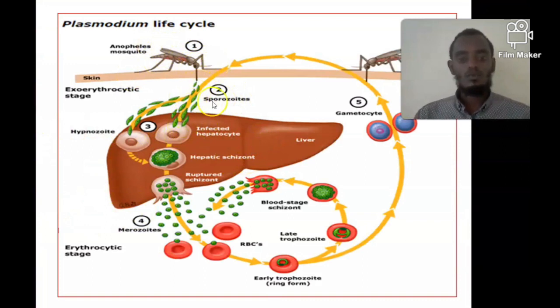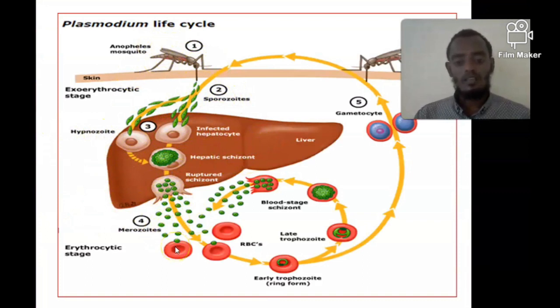In the liver, these sporozoites multiply around 1,000 times and change into hepatic schizonts. Some of the sporozoites may be stored within the hepatocytes and become dormant. That means they don't replicate for some period of time and become activated after some period of time. But this is particularly for Vivax and ovale. This dormant stage is called hypnozoite. So hypnozoites are only for Vivax and ovale, and after some period of time they become activated and change into hepatic schizonts. After that, the schizont will rupture and release merozoites.